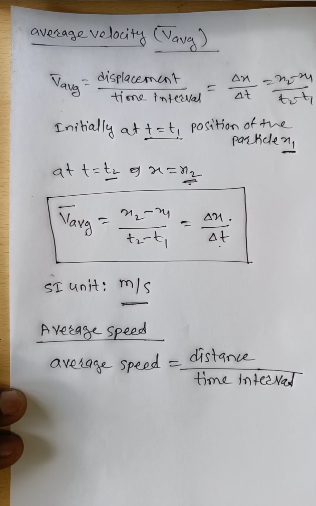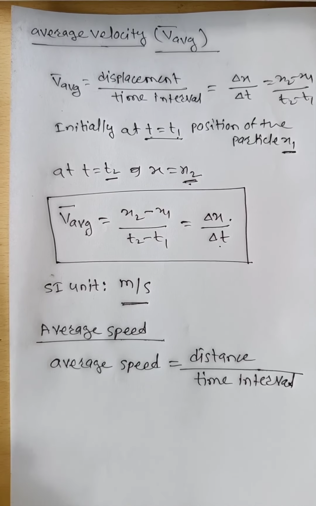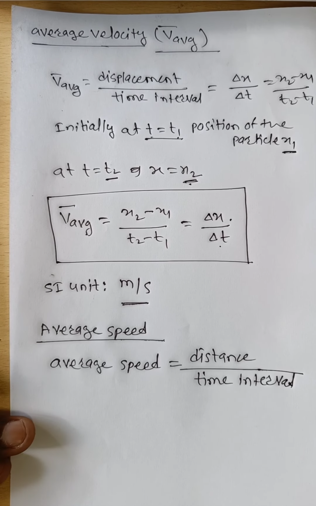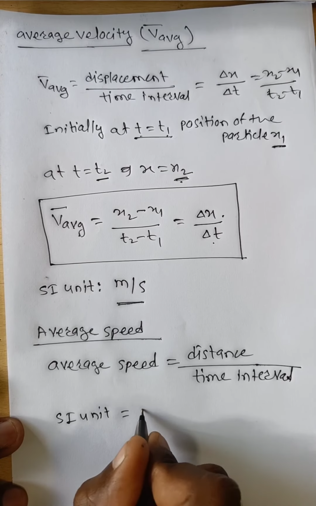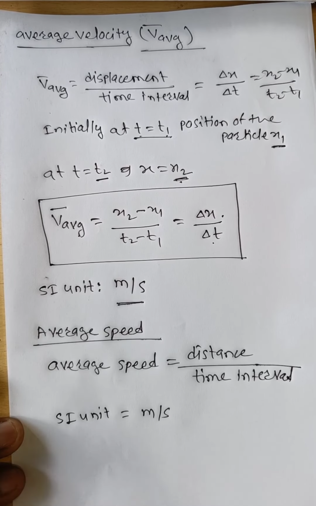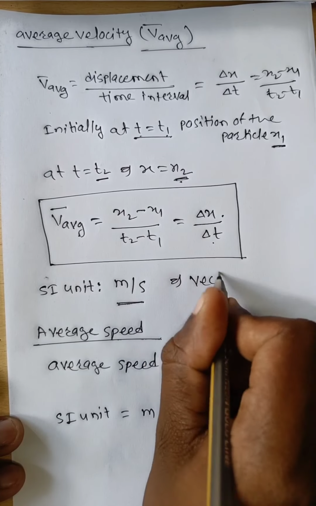The SI unit of average speed is meter per second.